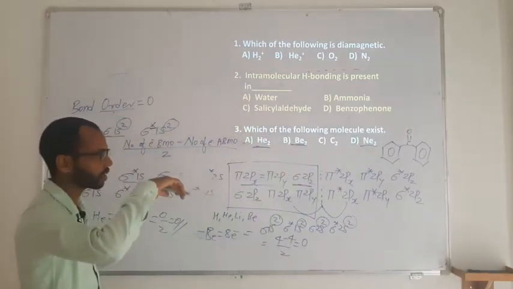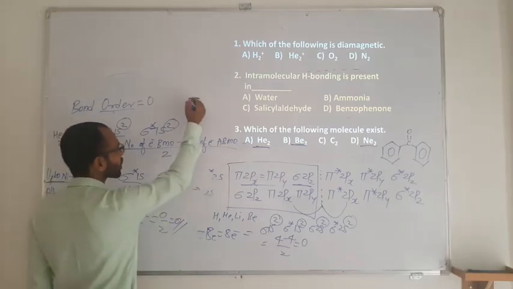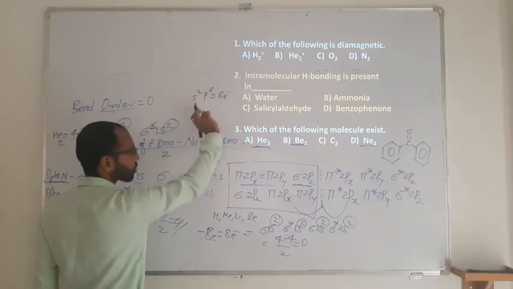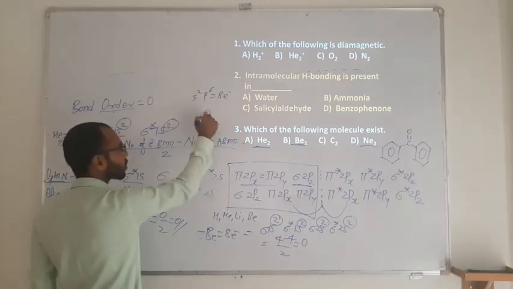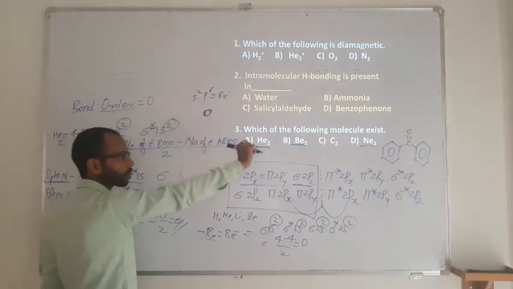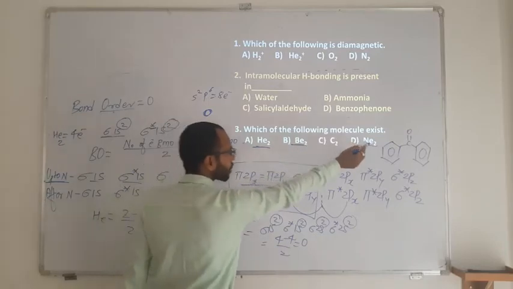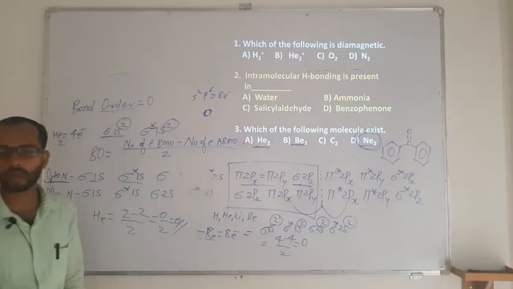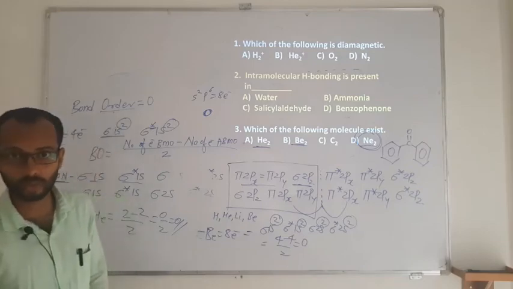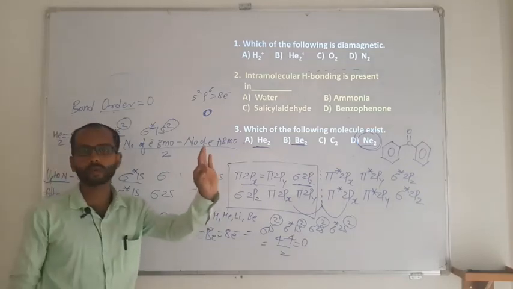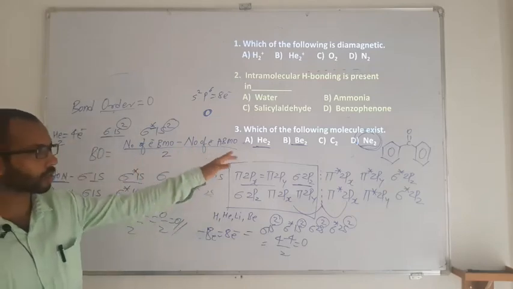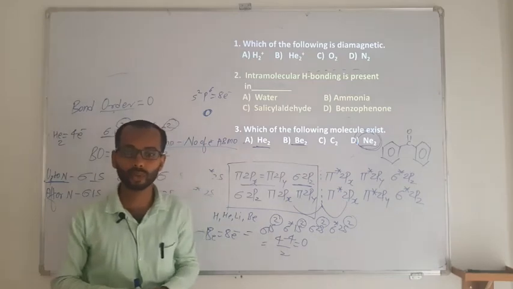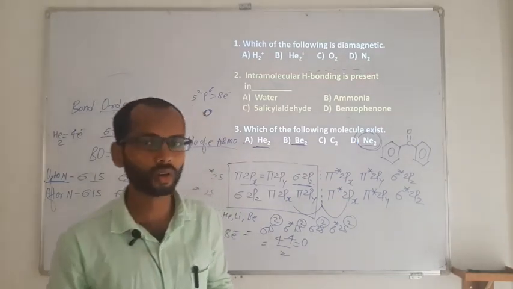Why are we directly jumping to neon? Because neon is a noble gas. A noble gas has 2s2 2p6 configuration, so there are 8 electrons, and it is going to get bond order 0 there too. Therefore, as the bond order is 0, even Ne2 does not exist. There is no homodiatomic molecule from the noble gas configuration. Do remember, He2, Ne2, Xe2 are going to be non-existing. So the answer is going to be C2, because C2 has a bond order of 2.